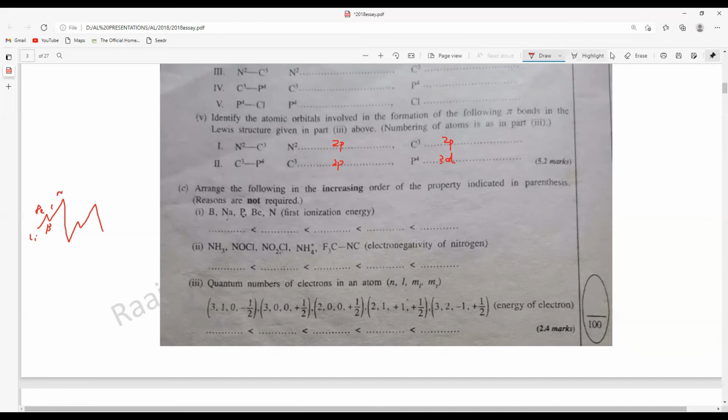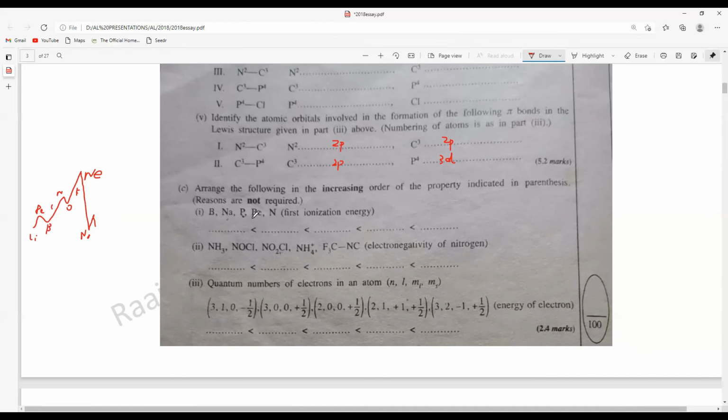So I missed something here. I will erase this part completely, and I'll draw it again. So this, carbon, nitrogen, then oxygen again. Then fluorine and neon. Then for sodium, you come back right down, even below lithium. So that is how it goes, right? Then phosphorus again, a little bit higher, but not higher than here. What do you think? Is it higher than here or less than here?